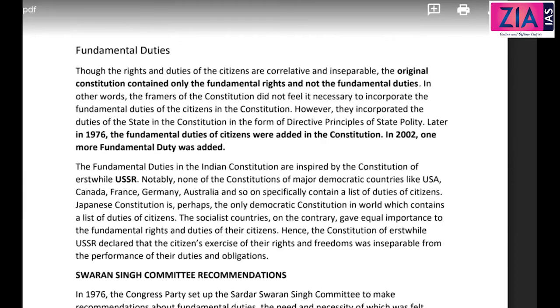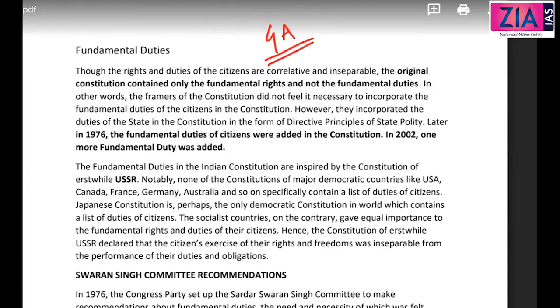Okay, guys. So we will start the session. What we will do today is a very small topic. I'll take only 25 to 30 minutes for today because we will be dealing with this topic, fundamental duties. Originally not there in the constitution, but it was added later. Okay. So in 1976, it was added in the 42nd Amendment. Okay. And it was added as Part 4A.